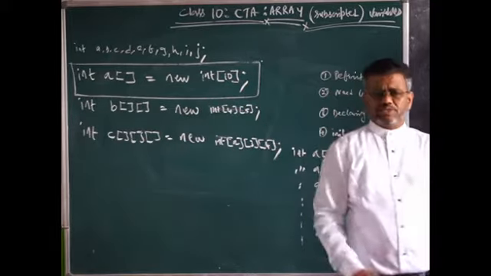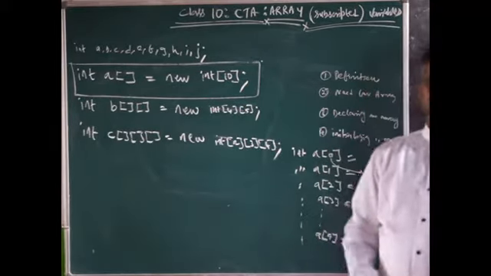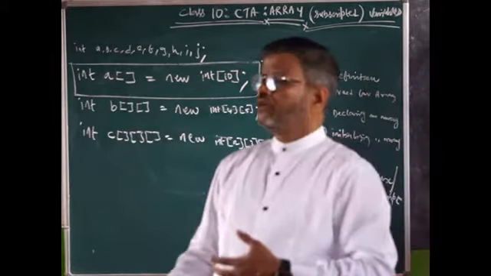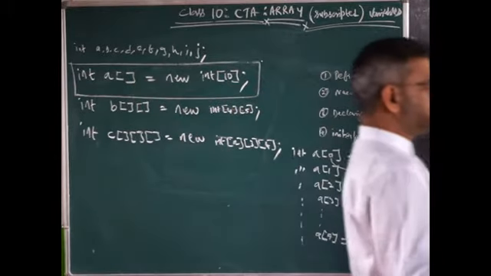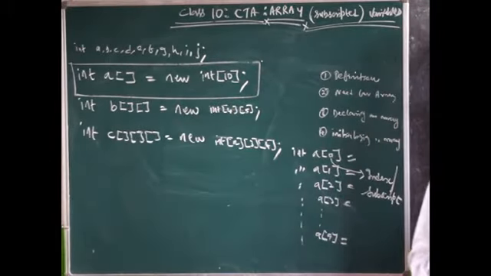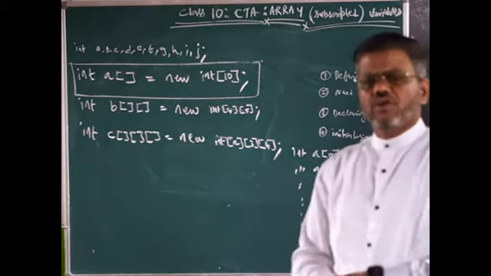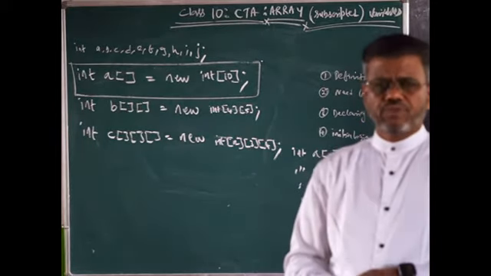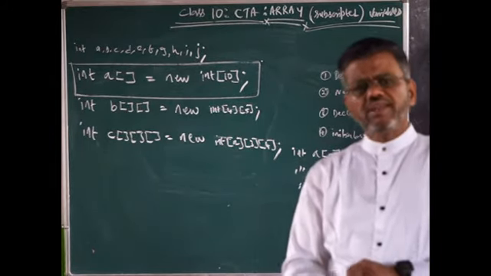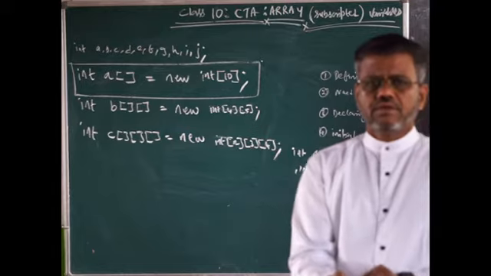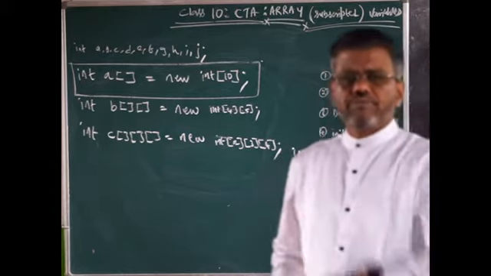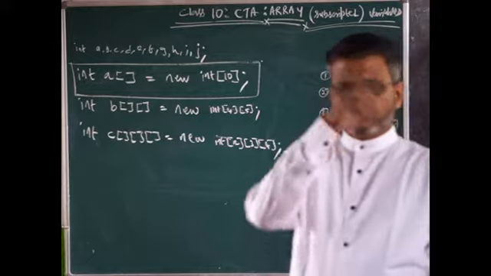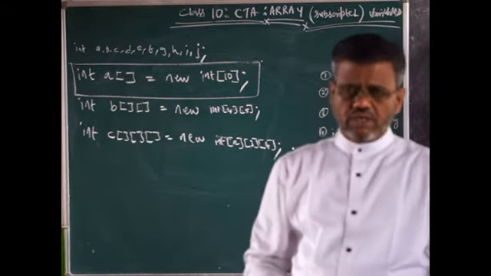Arrays can be of different types. You can have an array of integers, floating point values, doubles, strings, characters. A variety of values can be stored in an array depending upon the need. If you have 40 friends, all the friends' names can be stored. For example, string, string, string.